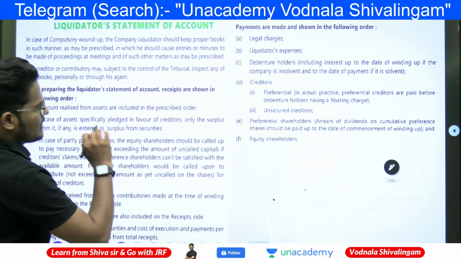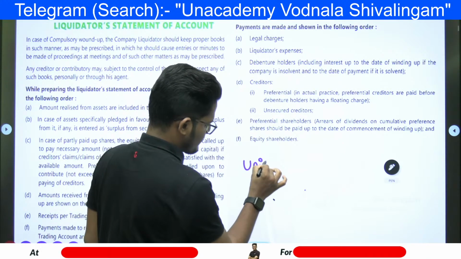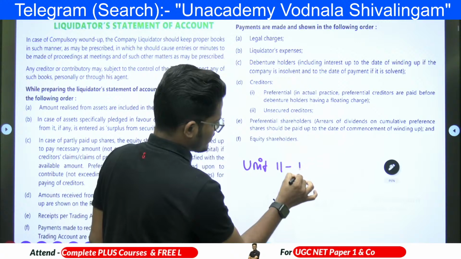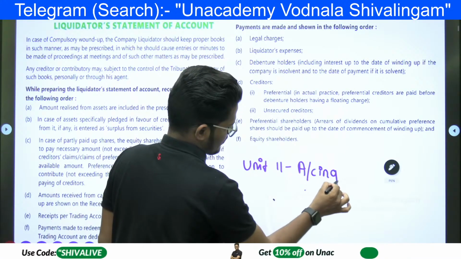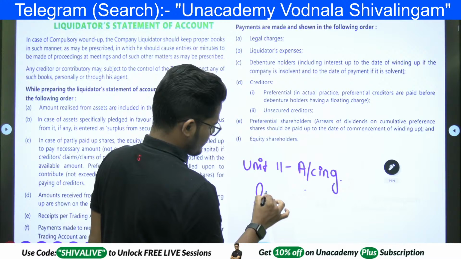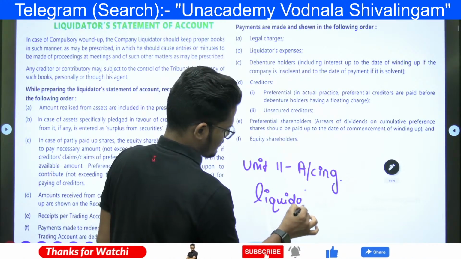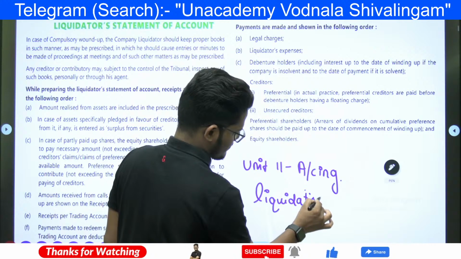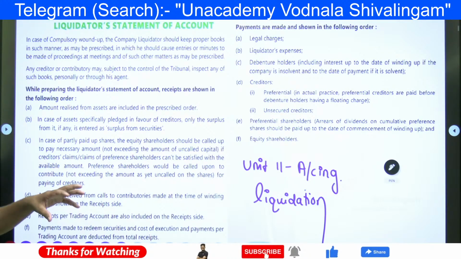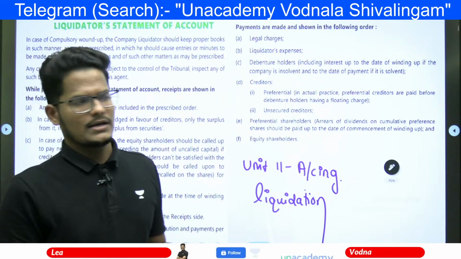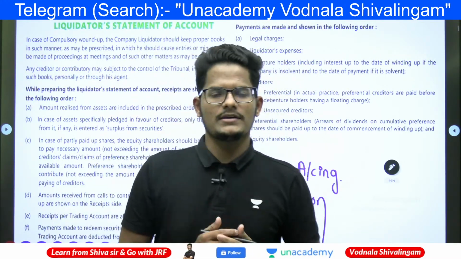Liquidation accounting is one of the parts of accounting. In that, a sequence-based question got asked, which is about when we are making a payment in the event of winding up.